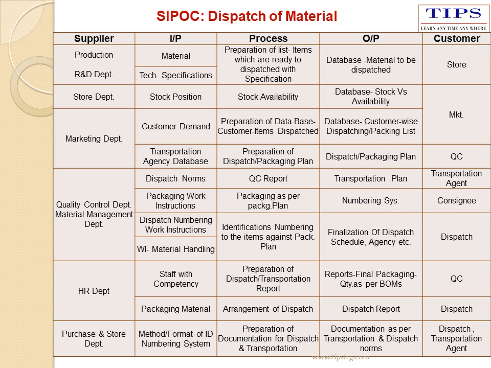Now we will see the next, customer-wise item dispatch preparation list. This will have the output as the prepared dispatching or packaging list. The customer will be the marketing department. For this process, the input will be the customer demands or customer requirements. This input will be provided by the marketing department. Here we can see that marketing is a customer. Similarly, marketing is also a supplier for completion of this process.